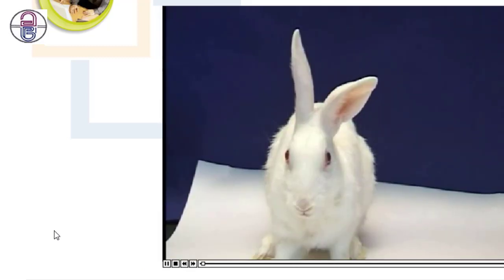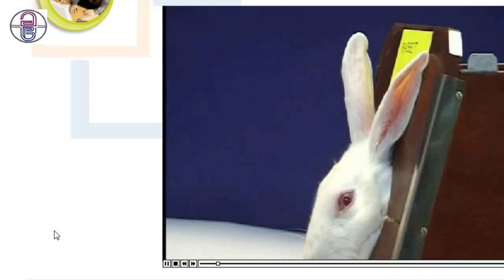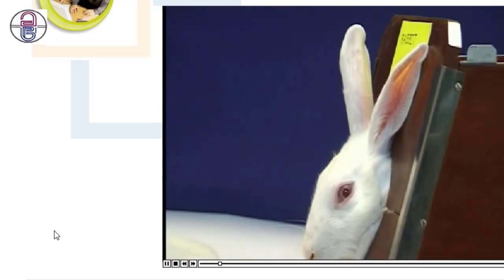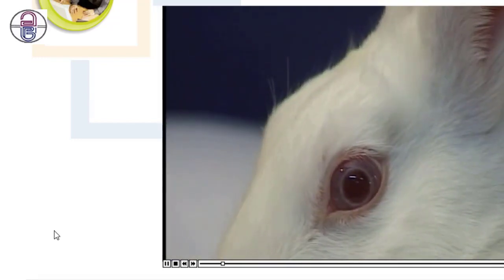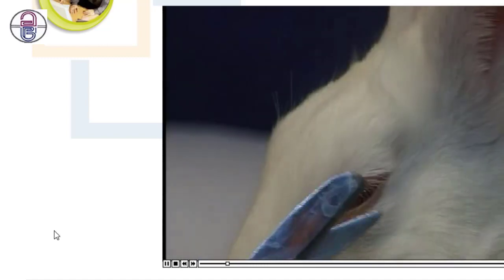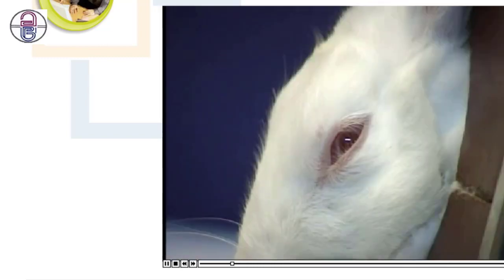To study the effect of mydriatic and miotic on rabbit's eye, select an adult and healthy rabbit of either sex. Place it in a rabbit holder properly. Cut the eyelashes and whiskers of the eye of the rabbit with a sharp scissor.